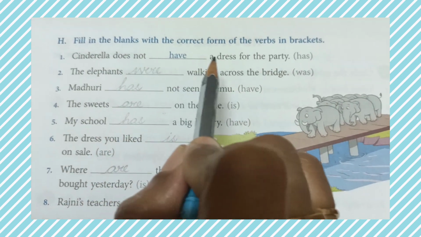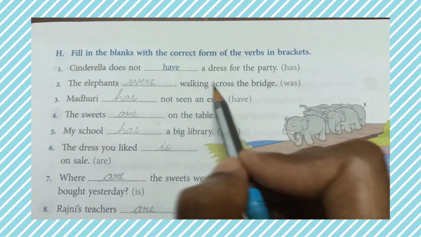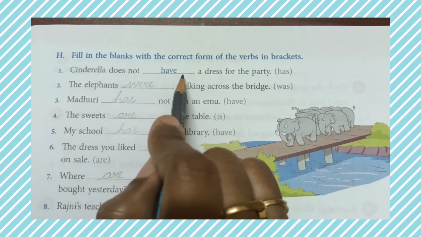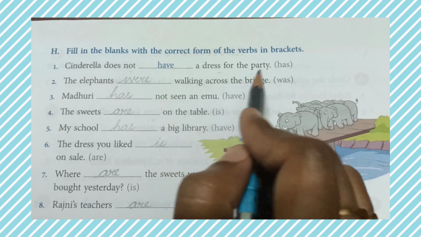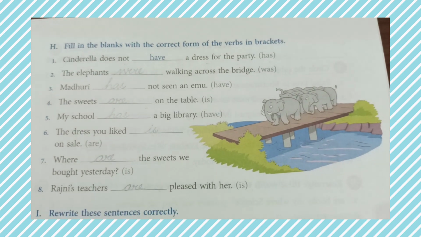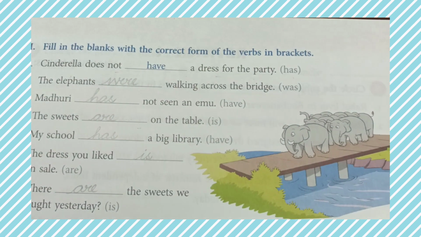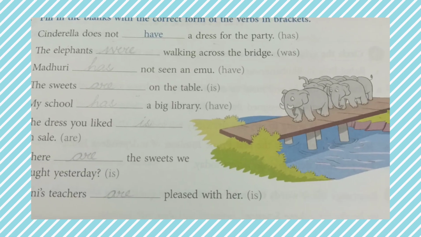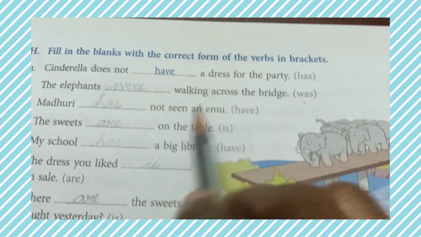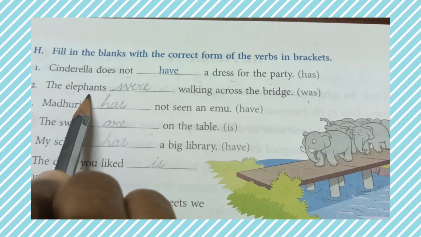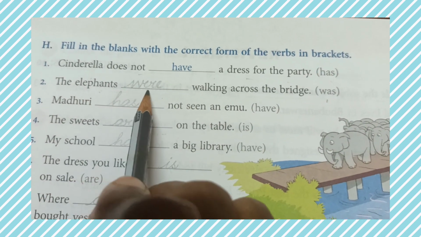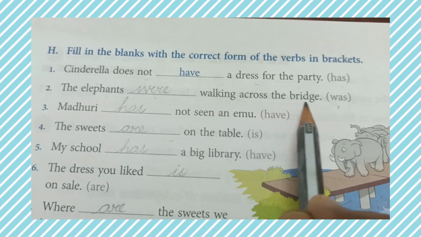Fill in the blanks with the correct form of the verbs in the brackets. So we have to use the correct form of the verb. For example, Cinderella has a dress for the party. It is has. The elephants were walking across the bridge. The sentence is in plural form, so you have to use were, isn't it?